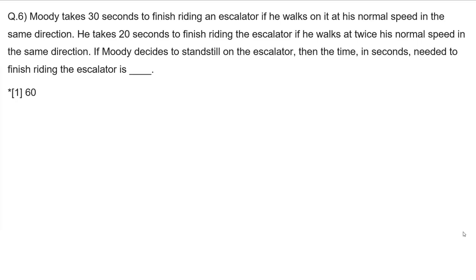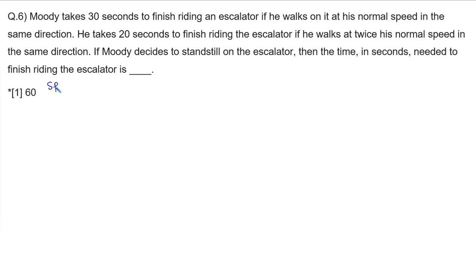Let's have a look at question number 6. Moody takes 30 seconds to finish riding on an escalator if he walks on it at his normal speed in the same direction, and 20 seconds if he walks at twice of his normal speed. So let's have a look at it.